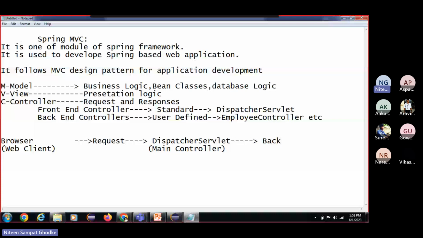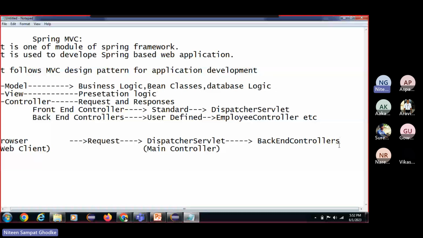It can be like employee controller, or address controller, or any logical controllers which are used to handle the requests and responses. So there it will go. From that backend controller, it will go to the service layer, then to the DAO layer. In the DAO layer we are going to put our database logic, and from there it will communicate with the database.